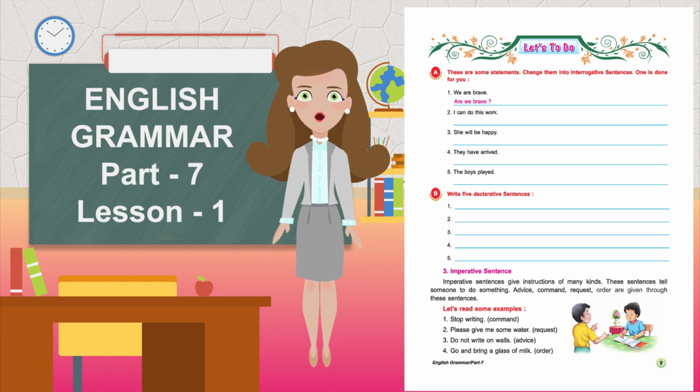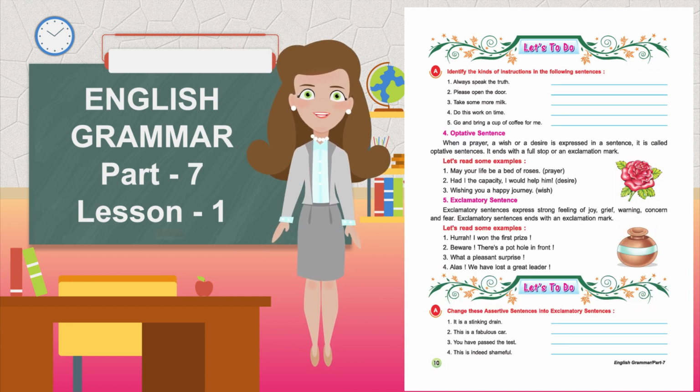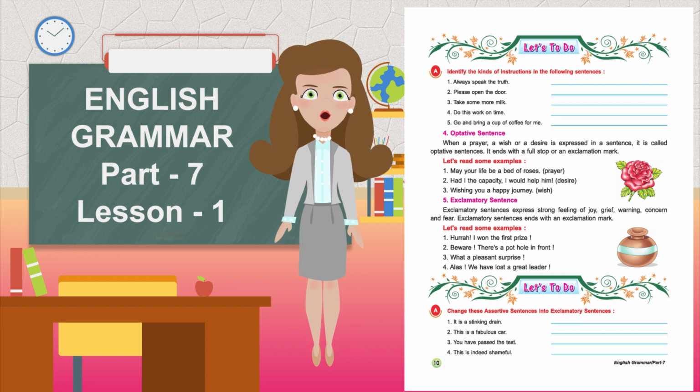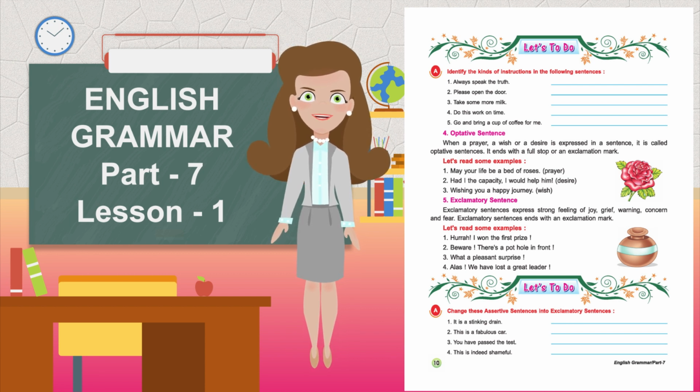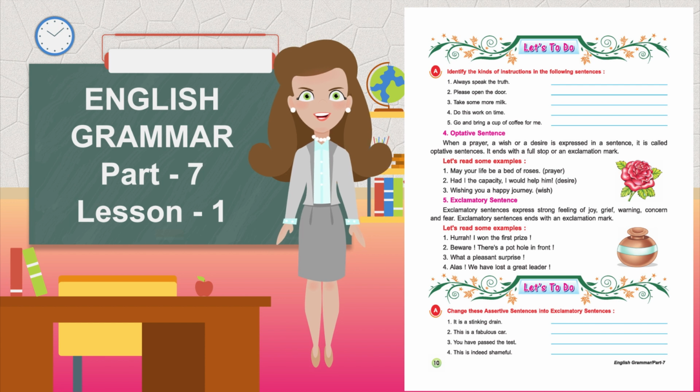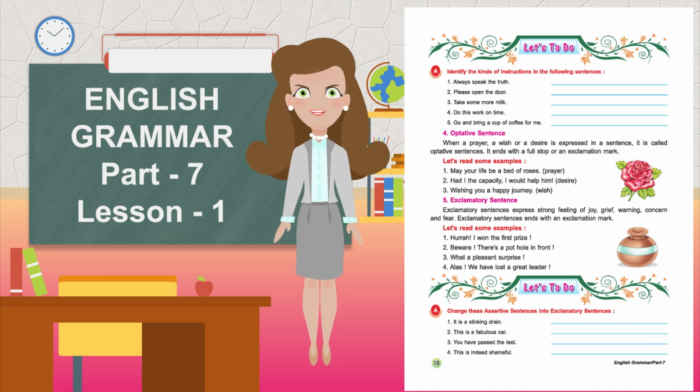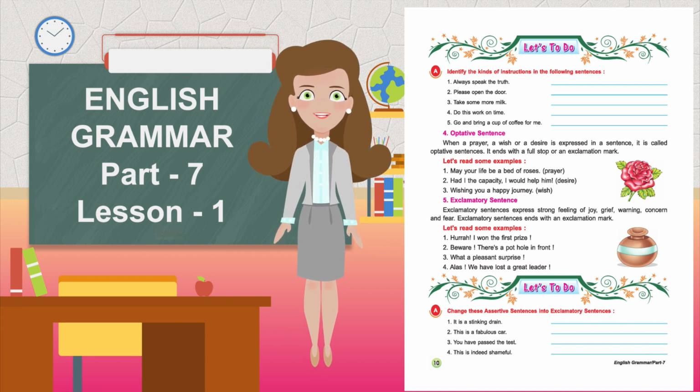Fourth, optative sentence. When a prayer, a wish, or a desire is expressed in a sentence, it is called an optative sentence. It ends with a full stop or an exclamation mark. Let's read some examples. May your life be a bed of roses. Prayer. Had I the capacity, I would help him. Desire. Wishing you a happy journey. Wish.